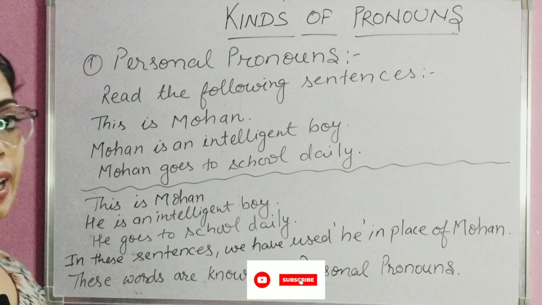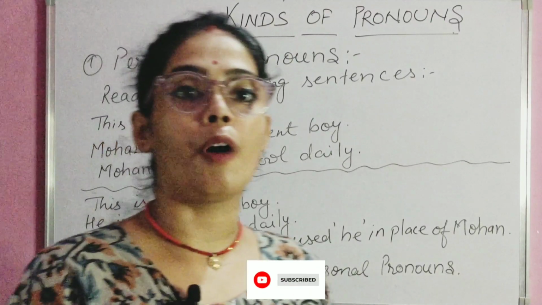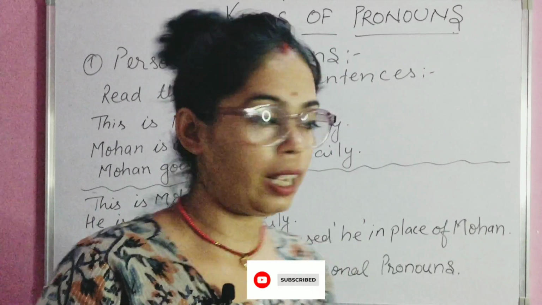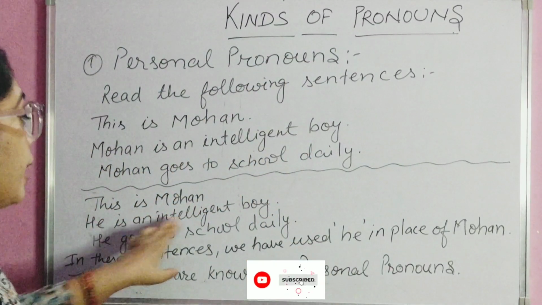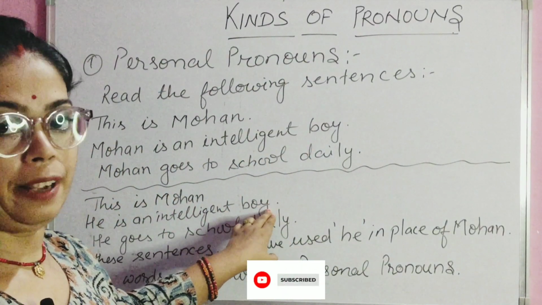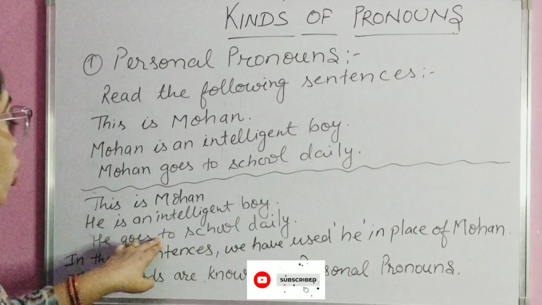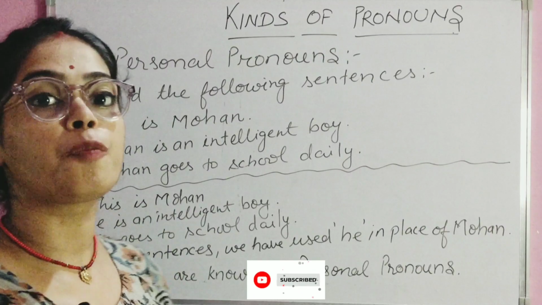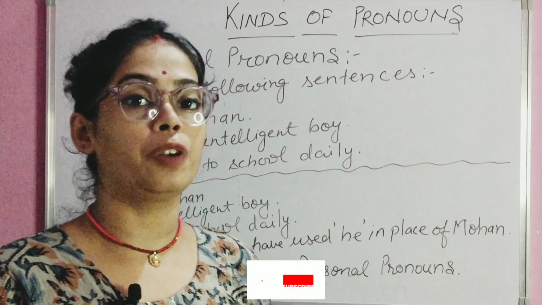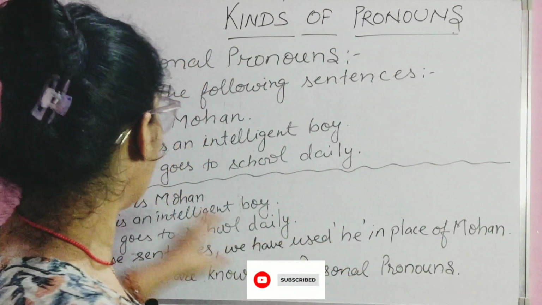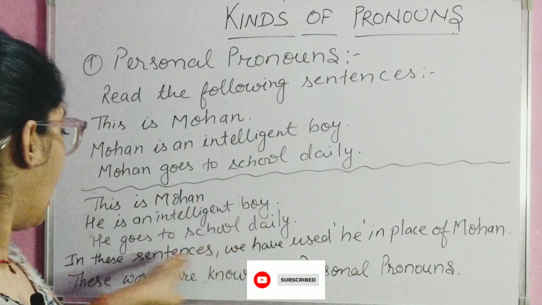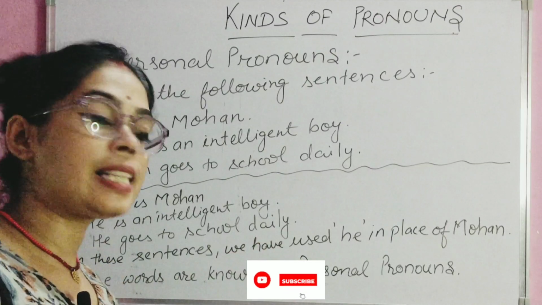Mohan is a boy, and for a boy we always use he. So: this is Mohan. He is an intelligent boy and he goes to school daily.